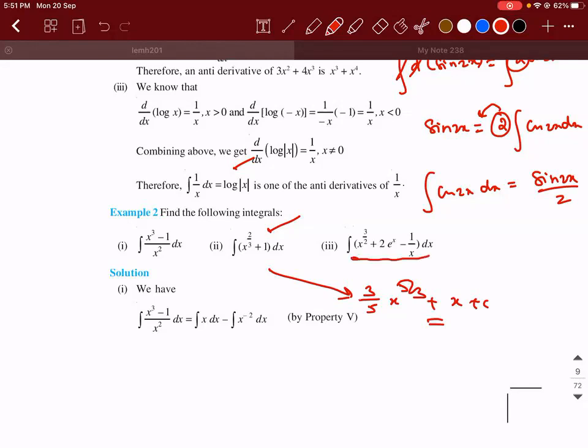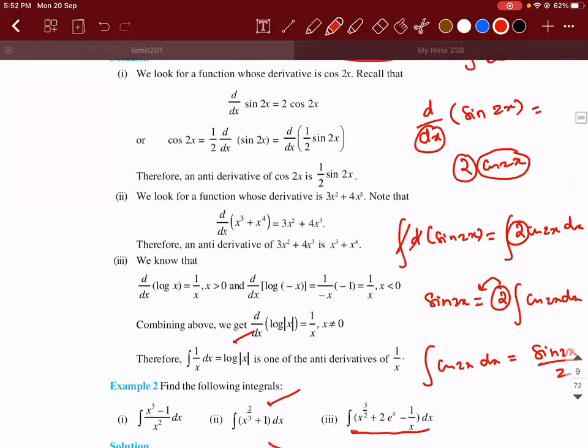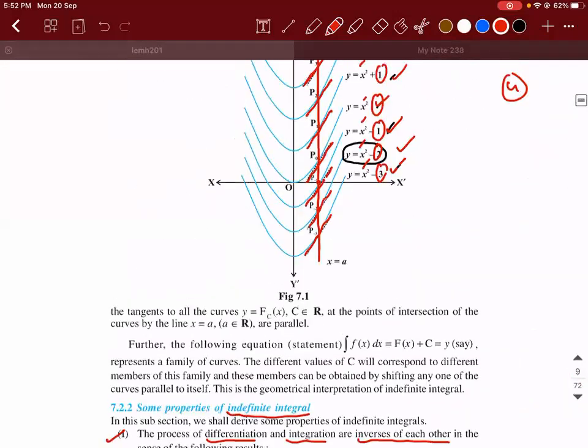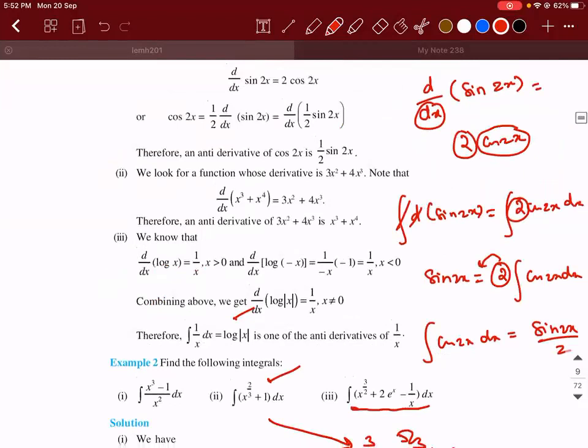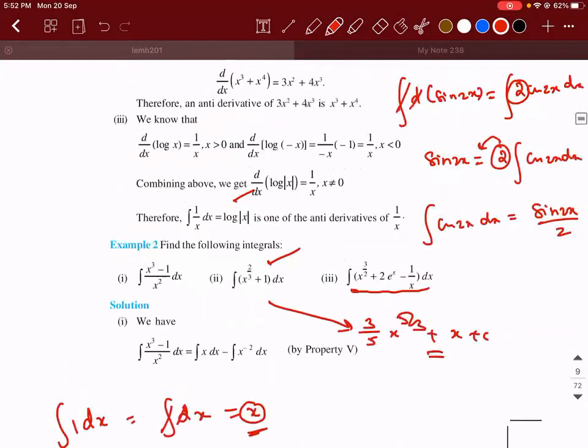Now do this one. X power 3 by 2. I have a doubt, sir. Please tell me. So you said integral of a constant will be 0, right, sir? No, integral of 1 is x. Integral of 1 dx is equal to integral of dx only. Integral and derivative are opposite of each other, so it will be x. When will an integral give 0, sir? Integral never gives 0 unless you have a 0. If the question had 0 instead of 1, then it will be 0, sir. Yeah, then it is 0, yes.